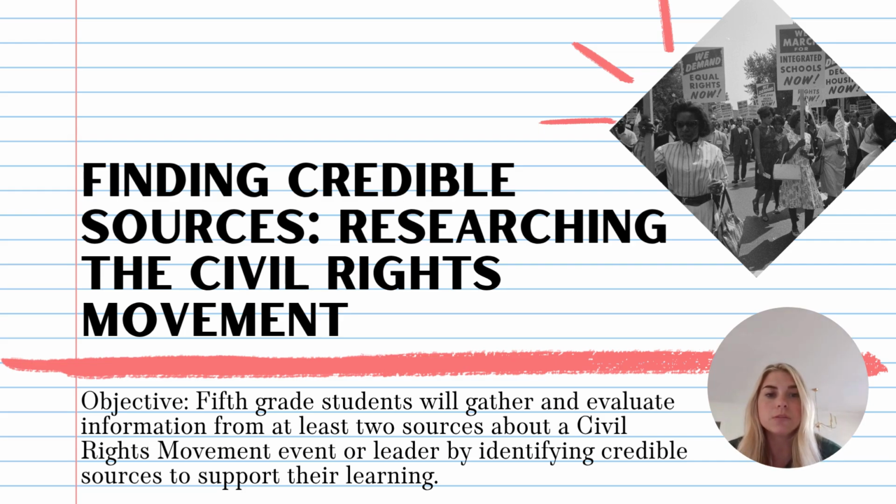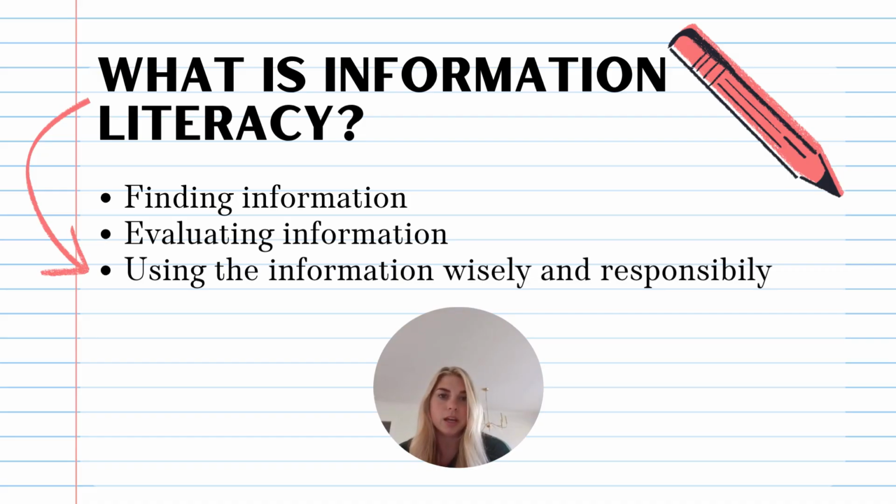So, today we are going to be learning how to find credible sources that provide us with trustworthy, real, and accurate information that we can use for our civil rights research. So, when we begin researching a historical topic related to the civil rights movement, such as Martin Luther King Jr., for example, we have to make sure that the information we are using is accurate, it's real, and is trustworthy information. And that's where information literacy helps us become better researchers and thinkers of our work.